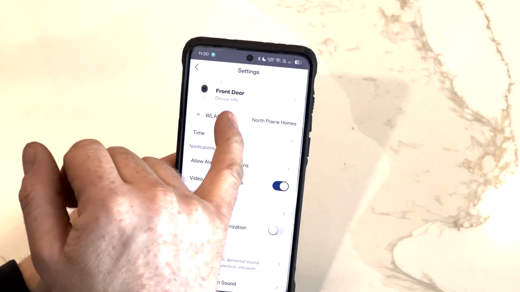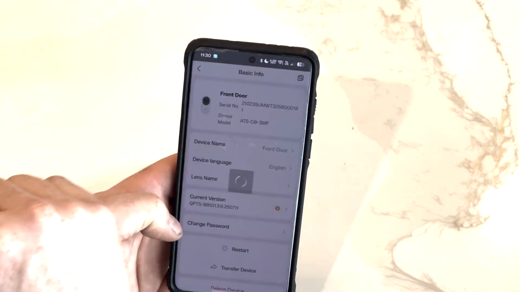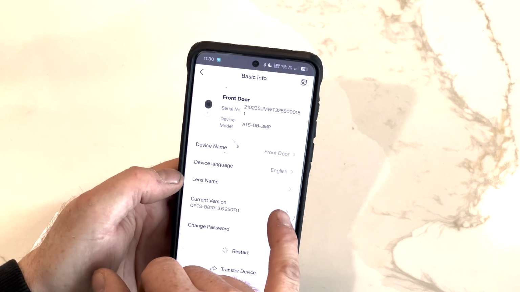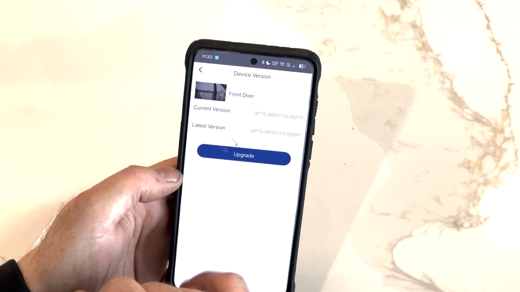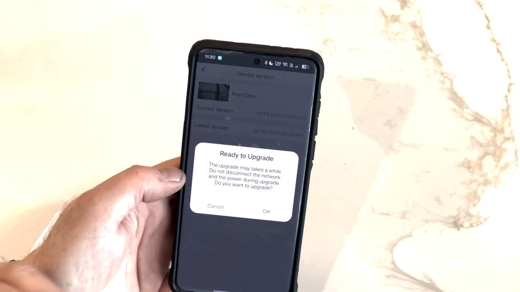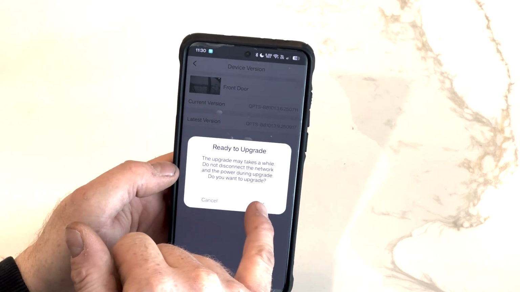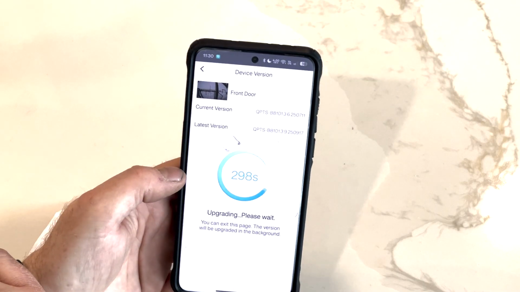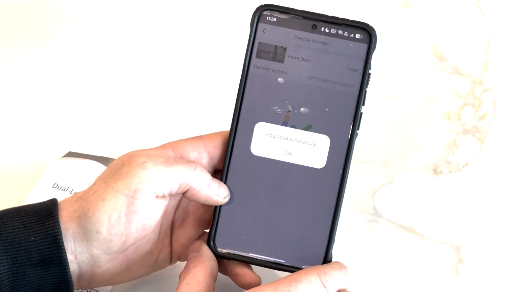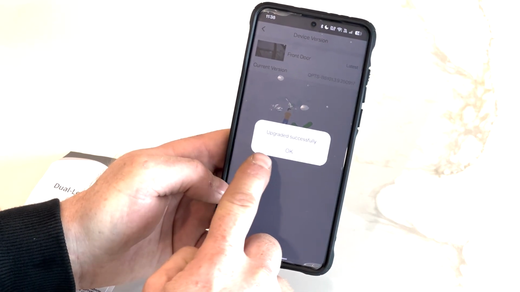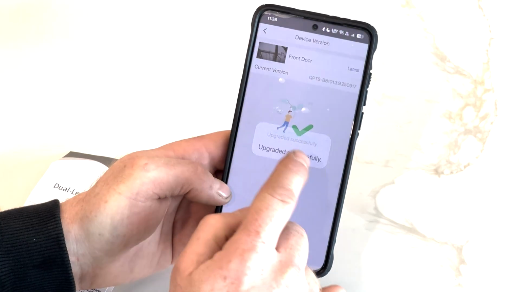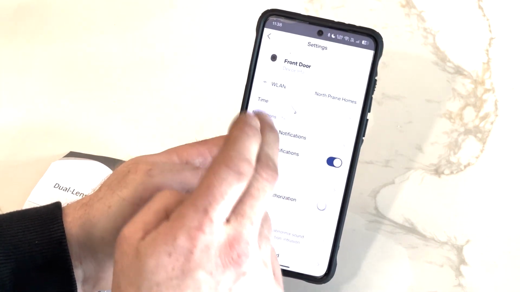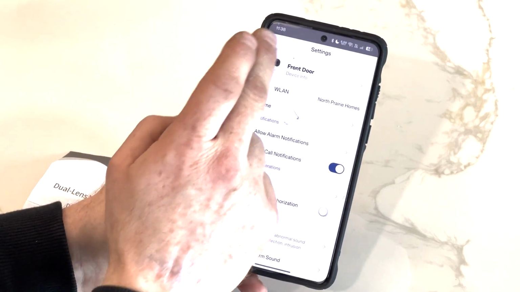Scroll up to the top, select your doorbell. You'll want to check if there is an upgrade for this camera. You're going to click upgrade. You'll agree for the upgrade. This upgrade will take approximately 5 minutes. You'll wait until you get upgrade successful. You can go back till you get to the main screen.